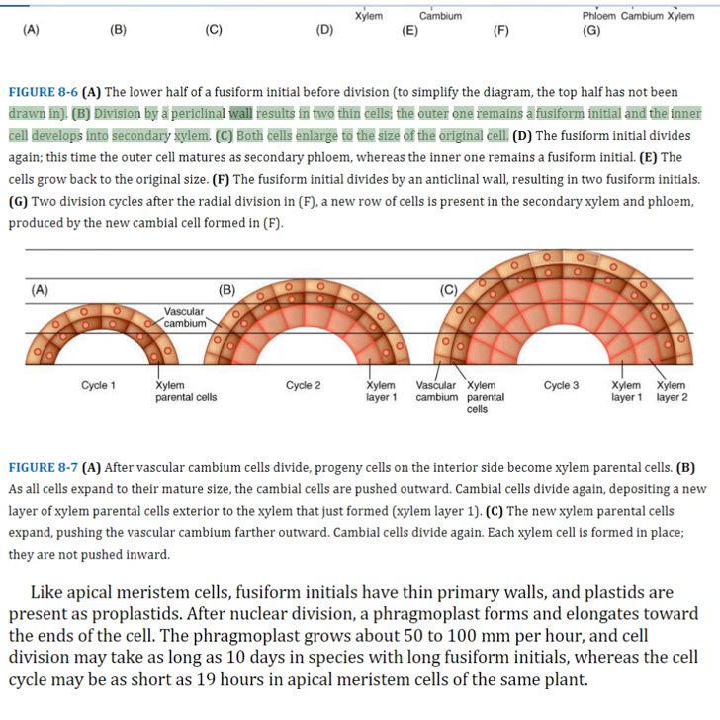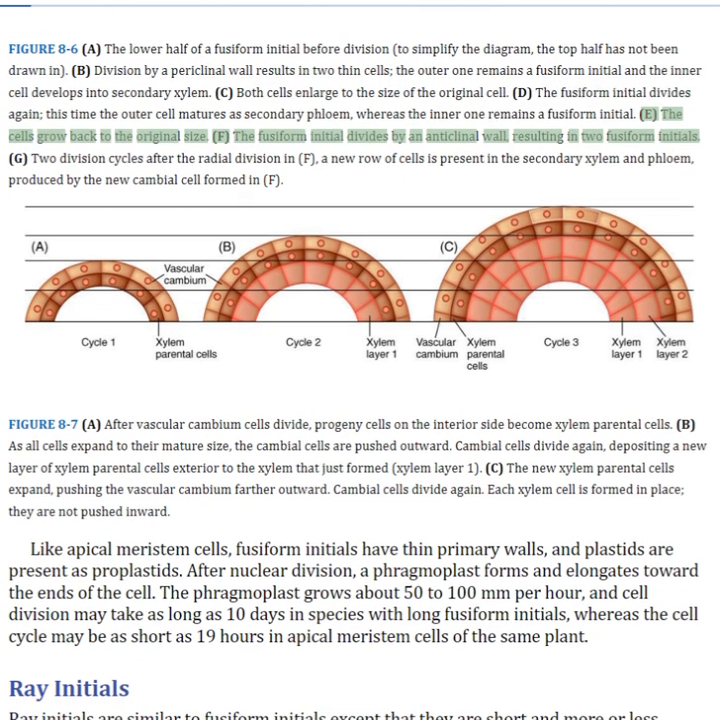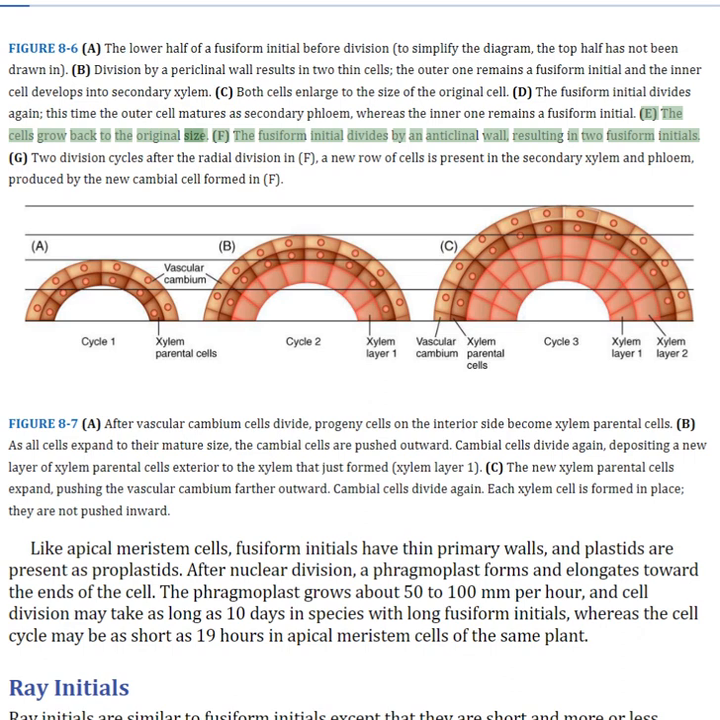Division by a periclinal wall results in two thin cells. The outer one remains a fusiform initial and the inner cell develops into secondary xylem. Both cells enlarge to the size of the original cell. The fusiform initial divides again. This time the outer cell matures as secondary phloem, whereas the inner one remains a fusiform initial. The cells grow back to the original size.